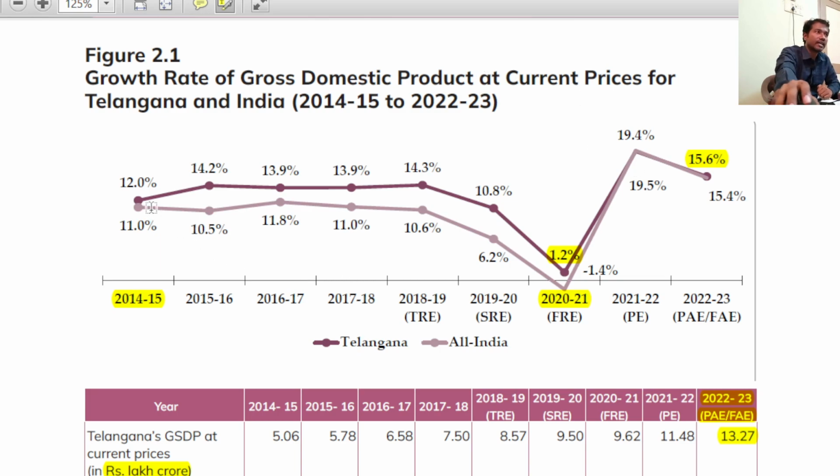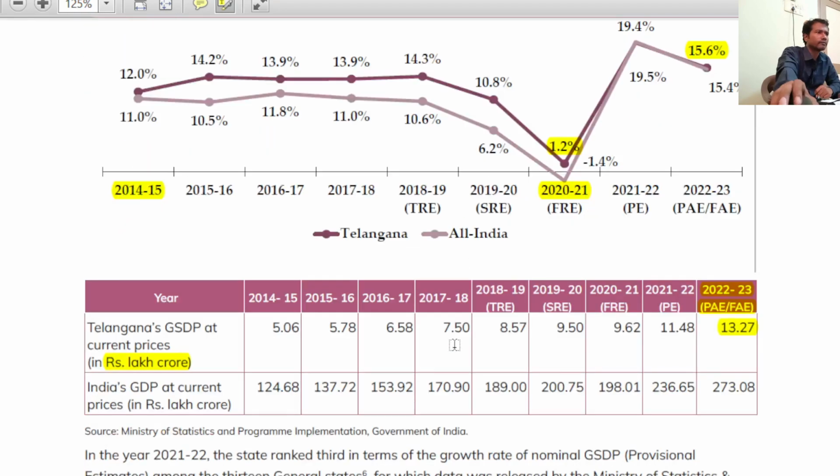The point is here, since the state formation of 2014-15, Telangana's growth rate, or Telangana's GSDP, has always been higher than that of India, and this is with respect to current prices. So do remember this point. Telangana's growth rate is always higher than that of India since its state formation, right? Anyway, if you look at constant prices, there is some distortion. That's why I'm focusing on this point.